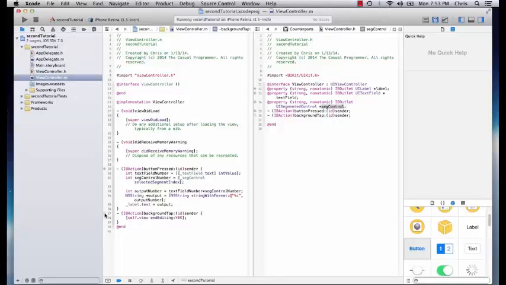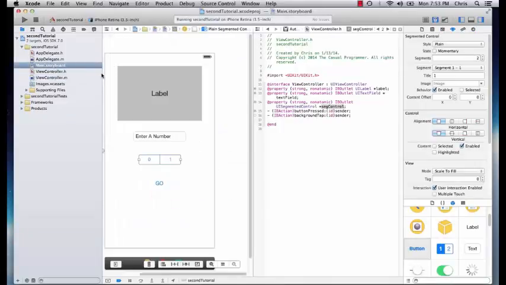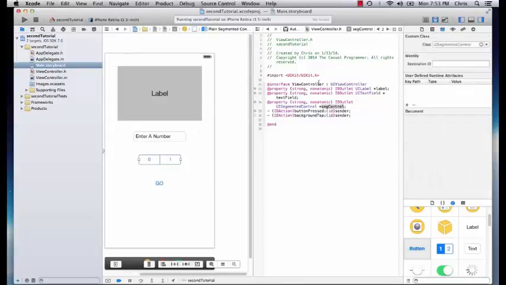But first, since it has no connection, we can see right here, this is empty, which means it's not connected to anything. We need to go back to our storyboard and connect it. But in order to do that, we can't be in custom class UIView. So click on your background, and it'll show in this third tab, custom class UIView. That won't work for our background tap. We need to change it to UIControl.